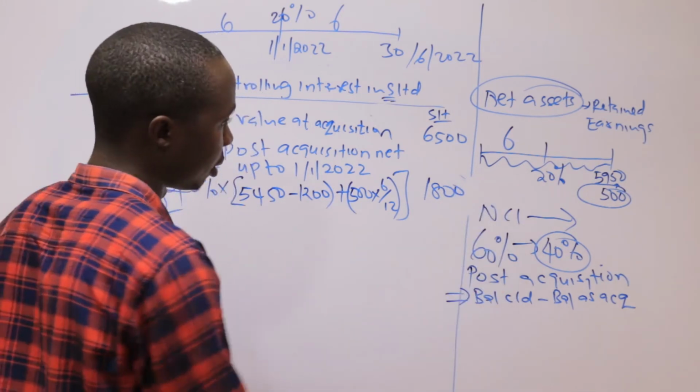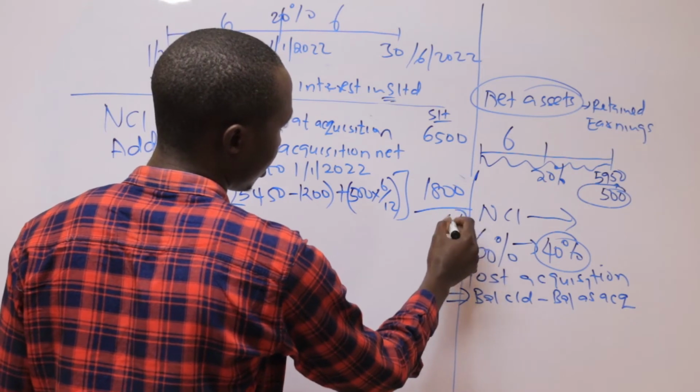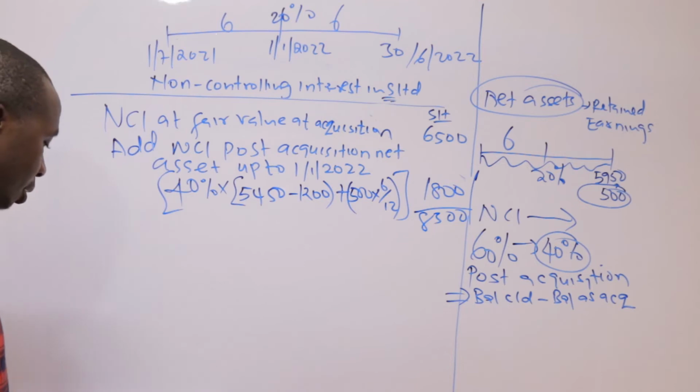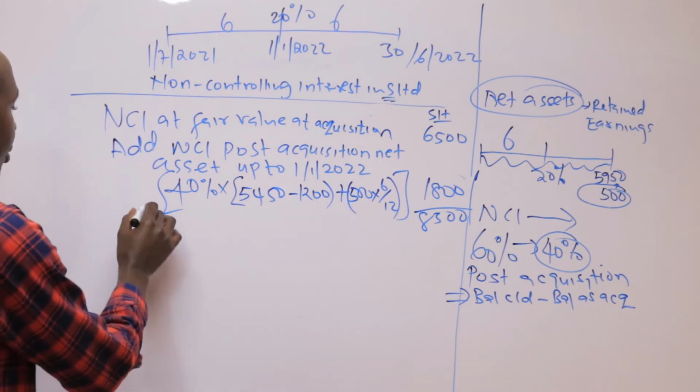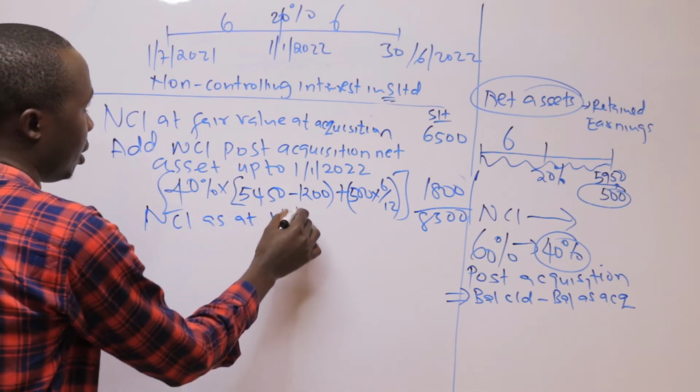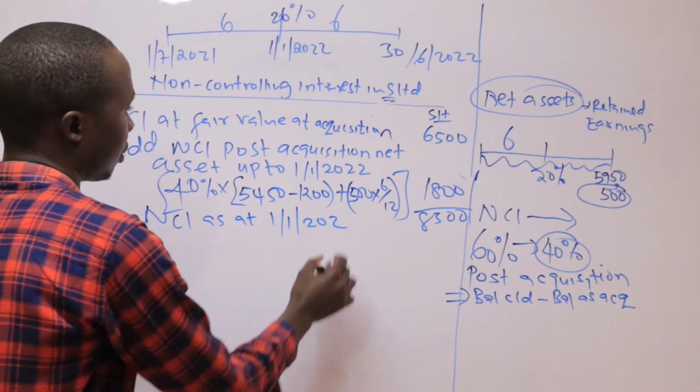You add that one, so that is 8,300. That is the relevant NCI which we have as at 1st January 2022.